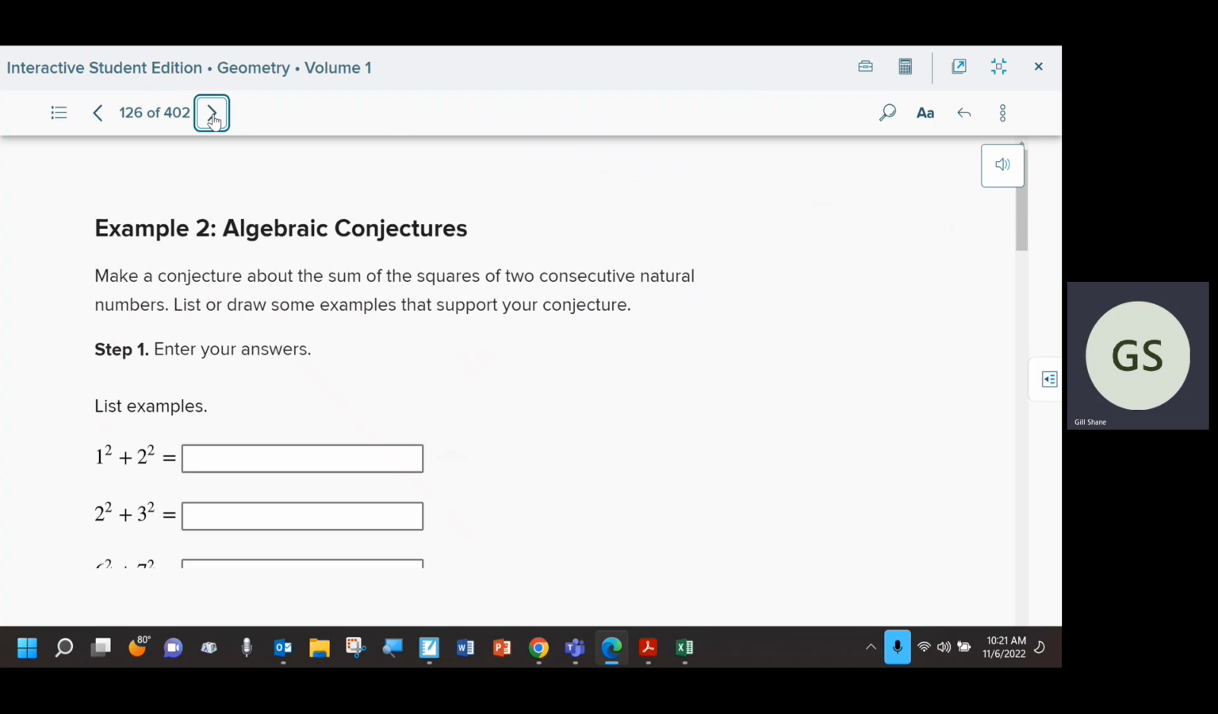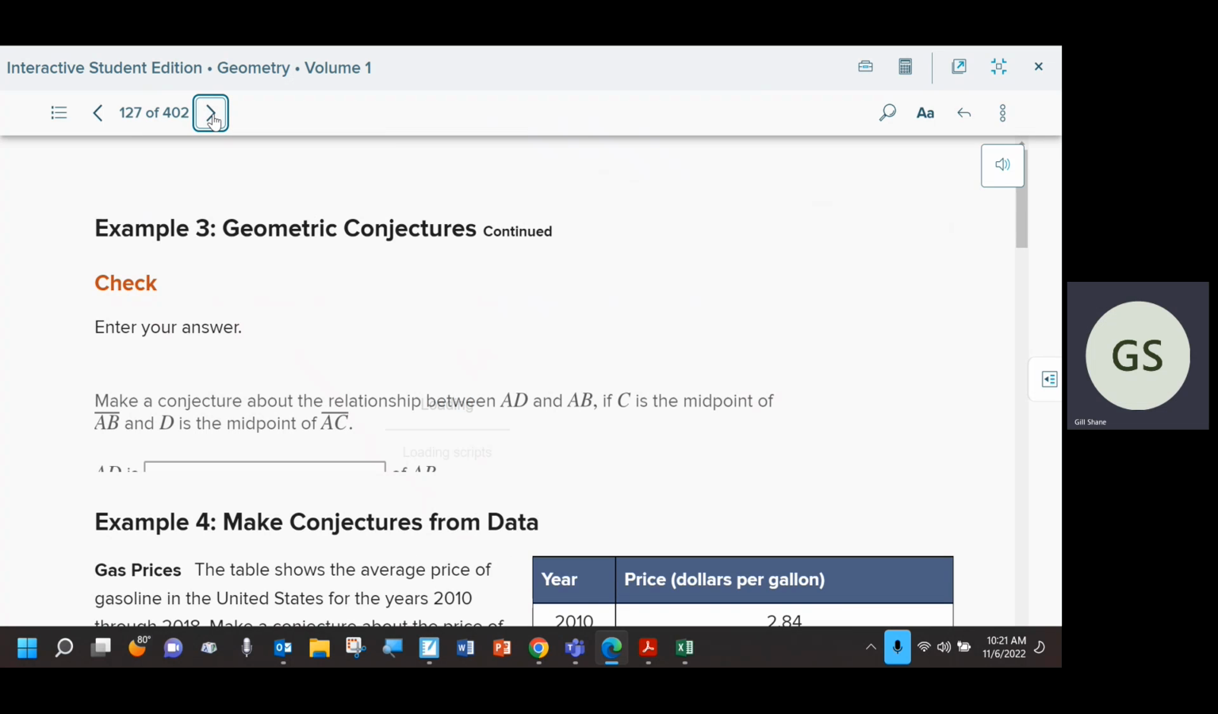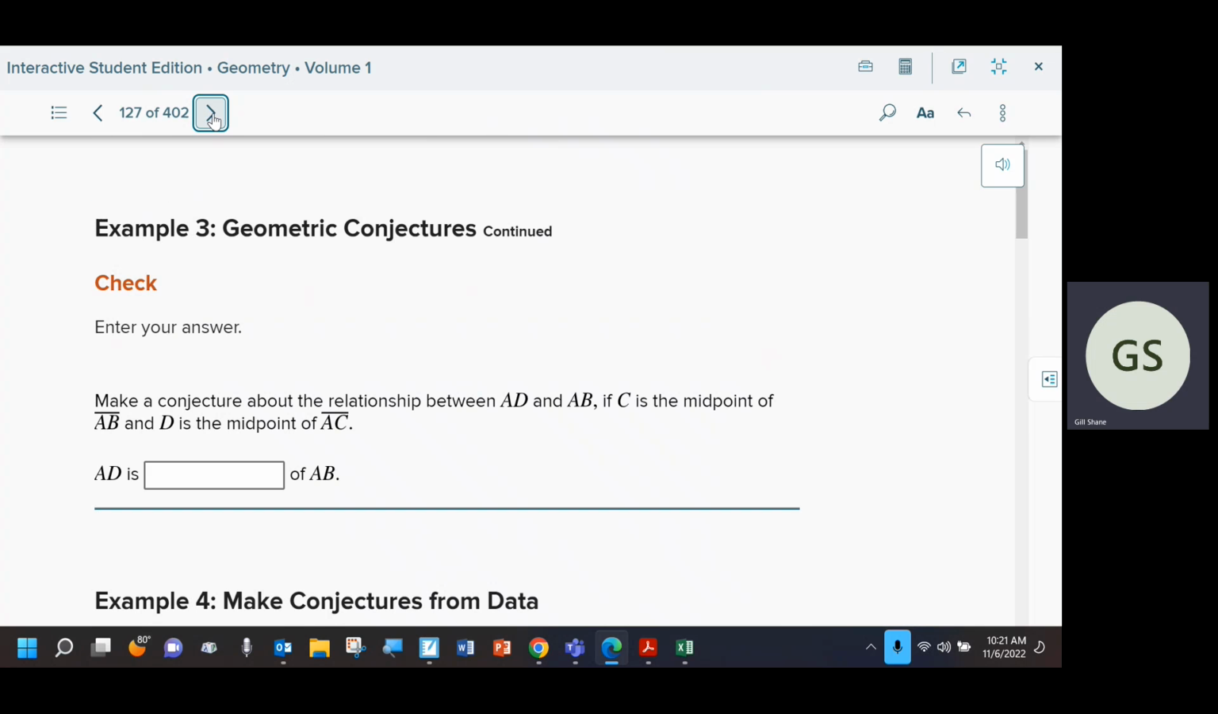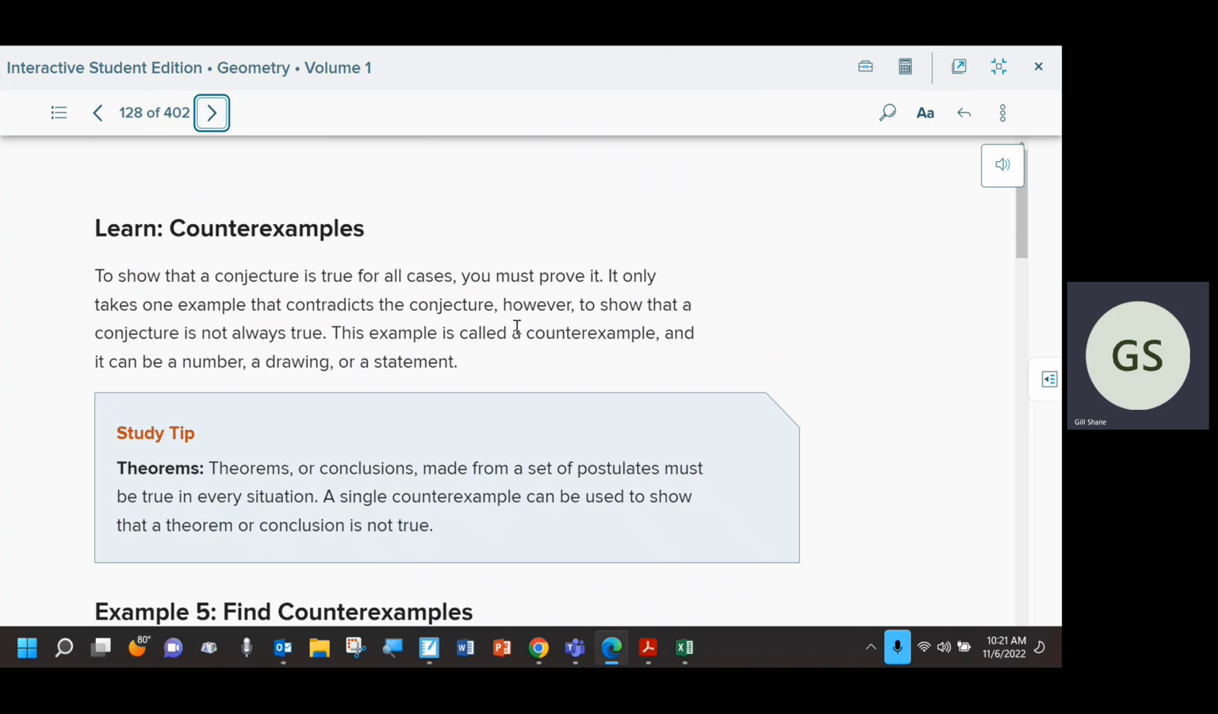So counterexample, I'm going to go straight to counterexamples. Oh, here we go. So counterexamples. A counterexample is something that proves your conjecture is false. So if you can come up with a counterexample, meaning even one situation where your conjecture is false, then you have come up with a counterexample. Basically, you've proven that your conjecture is not a true statement, not a valid conjecture.